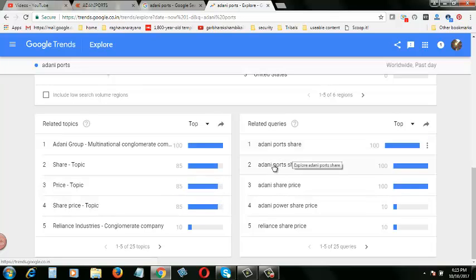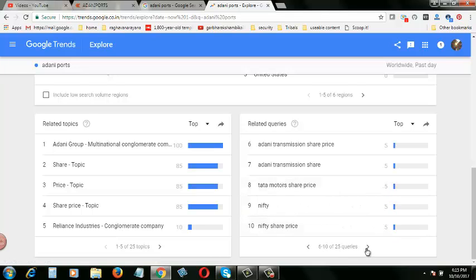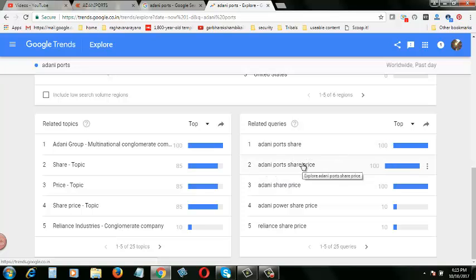Adani Port share. Related queries. See, related search queries: Adani Port share, Adani Port share price, Adani share price, Adani Power share price. So something related to Adani Ports. Adani Ports special economic zone is also there. The top queries are about the Adani Ports share price. From this particular query, we can understand that today definitely there has been a spike in the share price of Adani Ports.